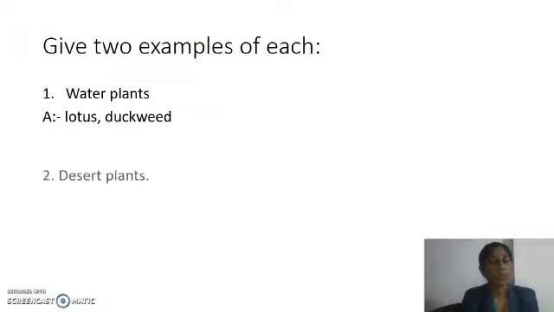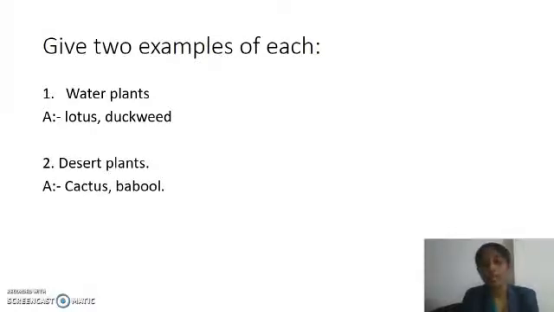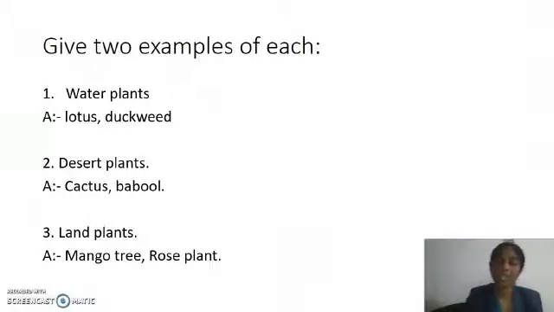Next one, desert plants. Cactus and babool. Land plants. Mango tree and rose plant, or you can write tree, shrub or herbs.